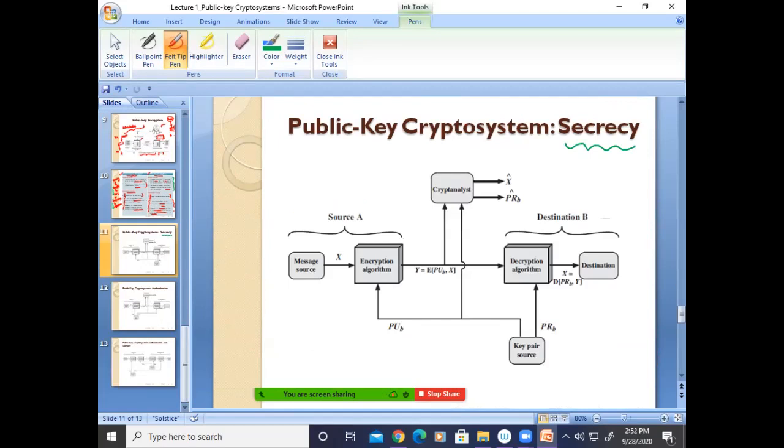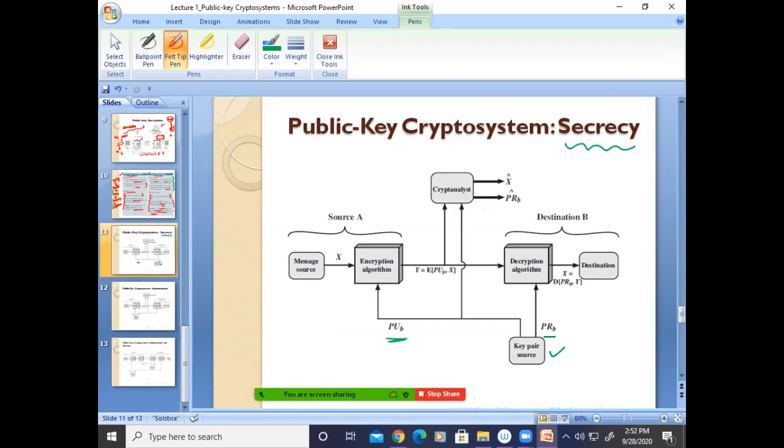This is the block diagram or the process. As I already told, suppose this is the destination. The destination will generate a pair of keys: one is the private key and one is the public key, both generated by B. That pair goes to the encryption side, the source side, to do the encryption.